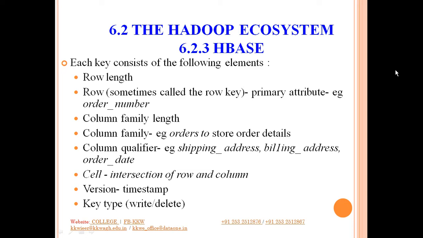Anything related to an order becomes your column qualifier. So the column family is orders, that is all the information related to order details, and the column qualifier is the details related to the order, for example shipping address, billing address, amount, and so on. That is the basic difference between column qualifier and column family.